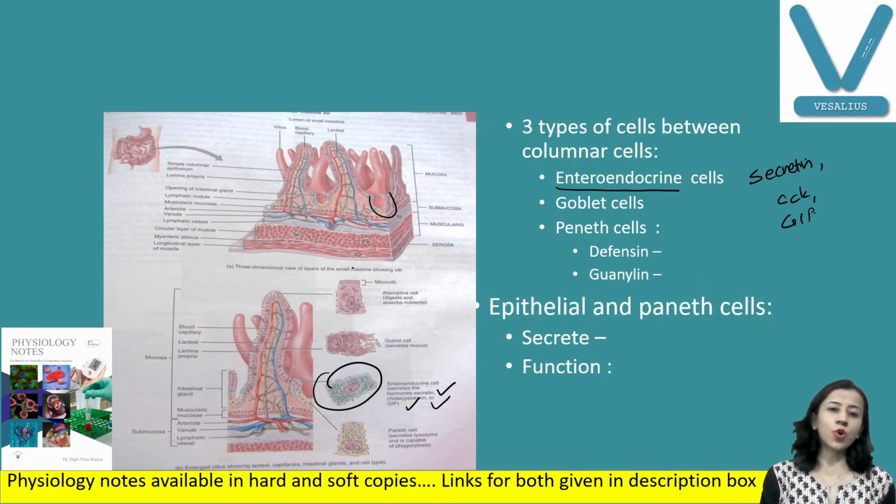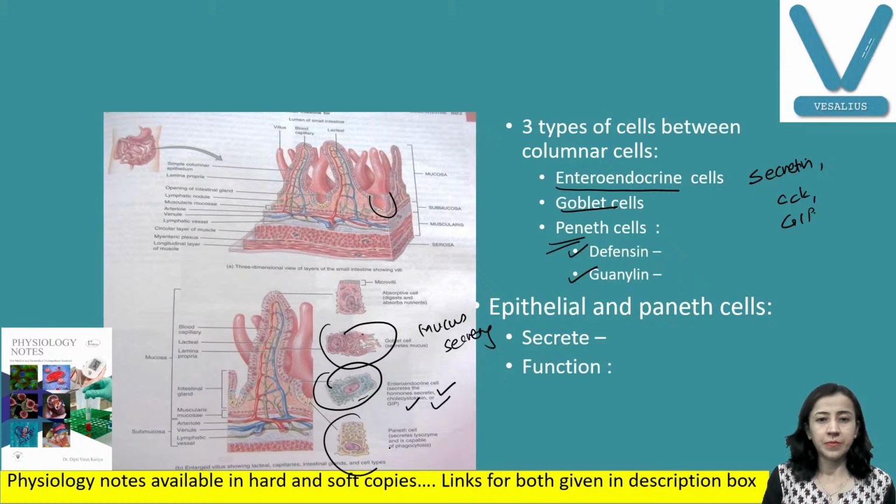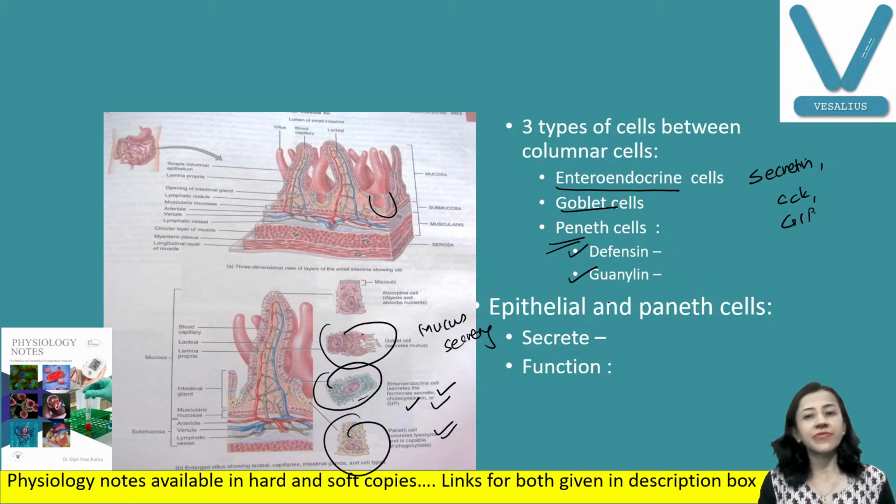Other types of cells are goblet cells. These goblet cells are mucus secreting cells. Fine. Third are Paneth cells. These Paneth cells secrete defensin and guanylin. These are Paneth cells. Fine. Now these Paneth cells, they secrete defensin.